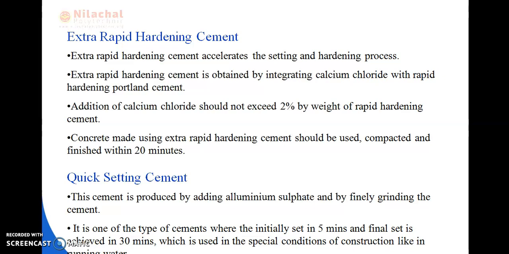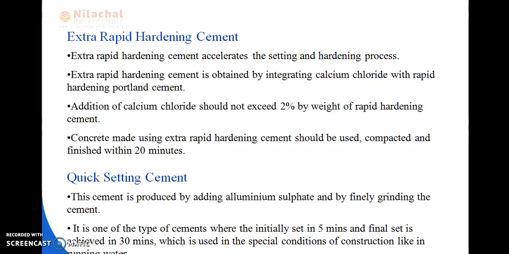Okay, next is addition of calcium chloride should not exceed 2% by weight of rapid hardening cement. Okay, we can say that while adding the calcium chloride, it should not exceed 2% of calcium chloride. Okay, and it should be added with rapid hardening cement.